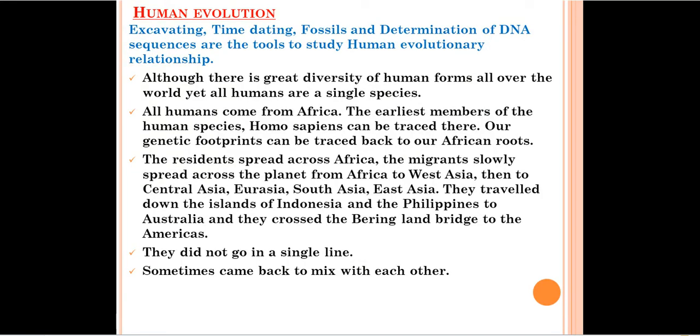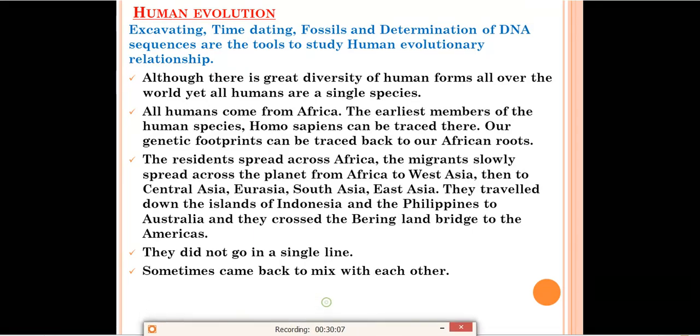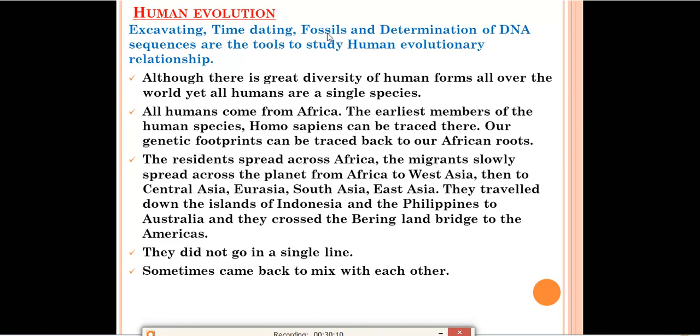Next is human evolution, and this is the last topic of this chapter. So how does human evolution occur? Excavating, time dating, fossils and determination of DNA sequences are the tools to study human evolutionary relationships. So you have to remember these words: excavating, time dating, fossils, determination of DNA sequence. In your exercise, one question is also related to this topic. So these are the tools by which we can study human evolutionary relationships.